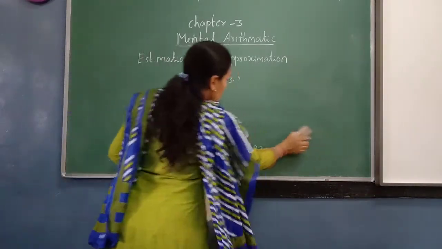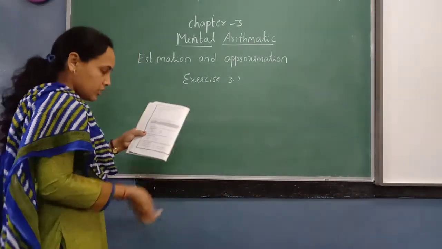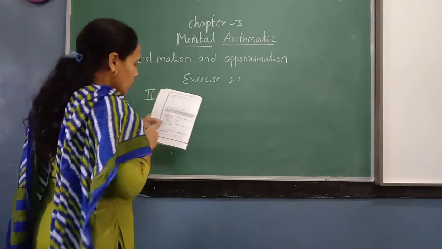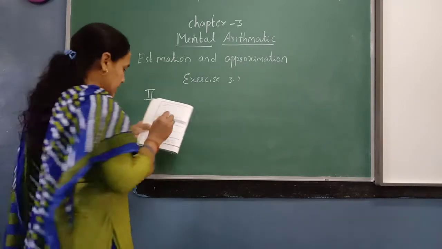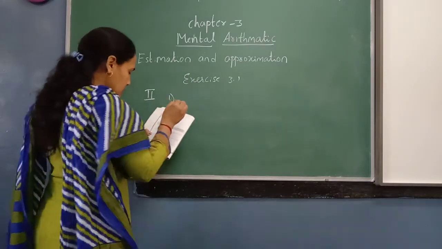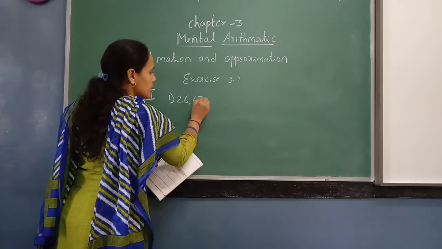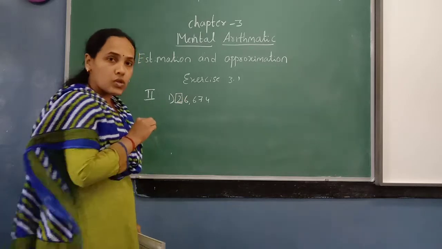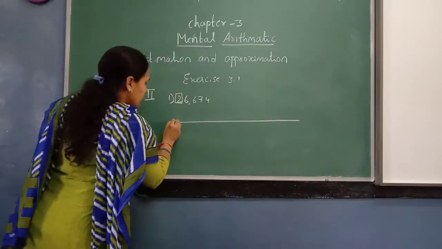So 2 I have solved, one 4-digit number and one 5-digit number. Another 2 are there, second and third. You solve. Only the second main I will solve now. Round off each of the following numbers to nearest 10,000s place. So 10,000s place means a 5-digit number. So 26,674. So we have to round off to this place, 10,000s place. So the number line like this.